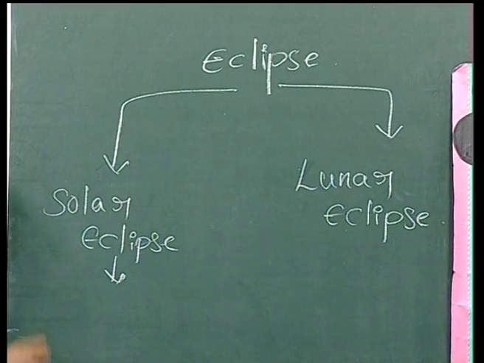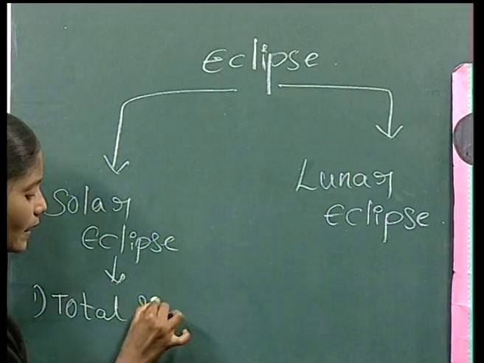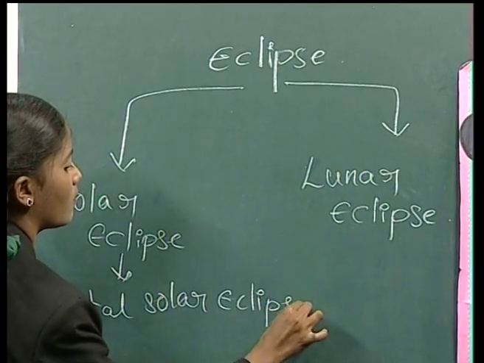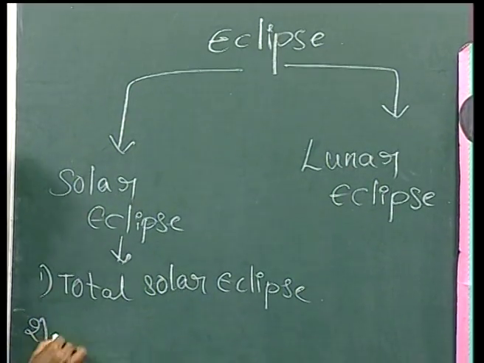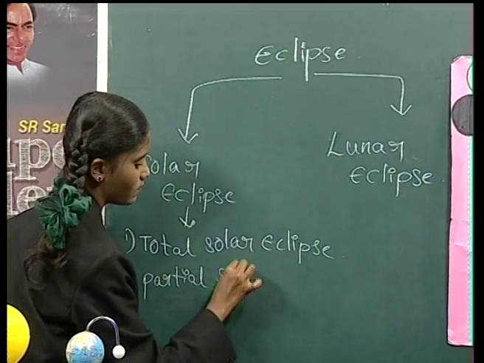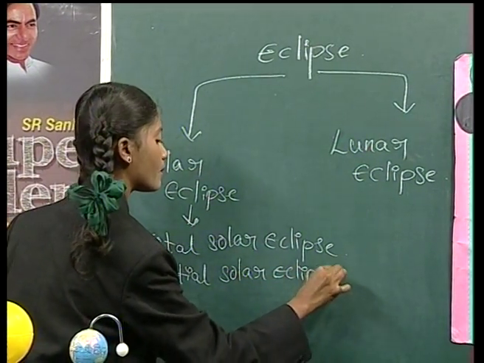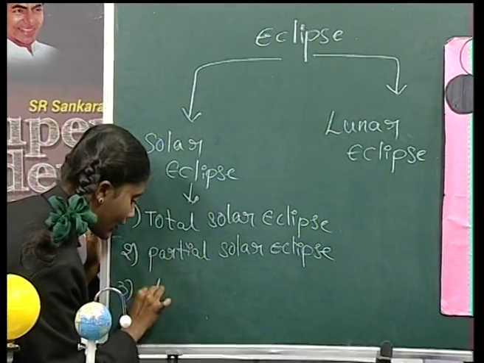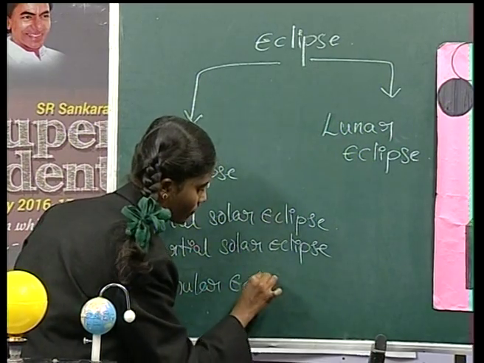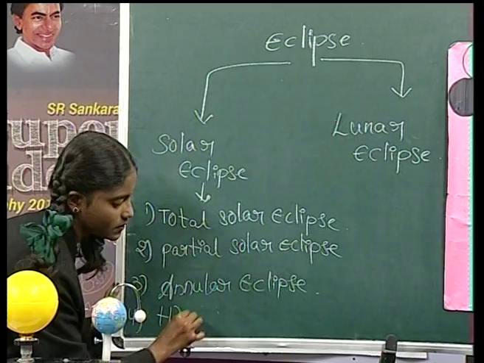So those are, the first one is total solar eclipse. And the second one is partial solar eclipse. And the third one is annular eclipse. And the fourth one is hybrid eclipse.